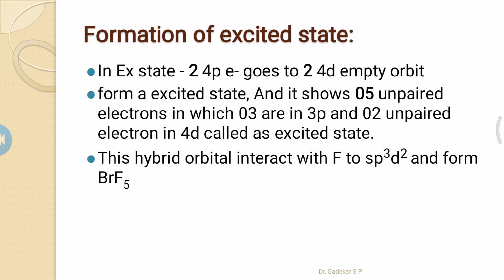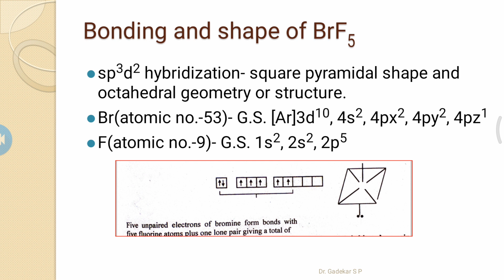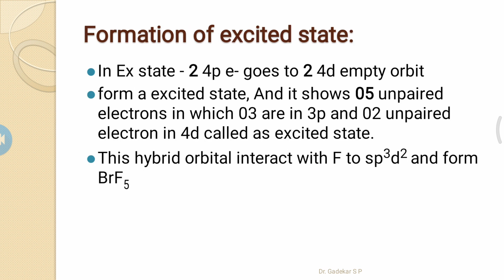Here is the formation of the excited state. In the excited state, 2 electrons of 4p go to the empty 4d orbitals to form the excited state, and it shows 5 unpaired electrons, in which 3 are in p orbitals and 2 are in 4d orbitals.